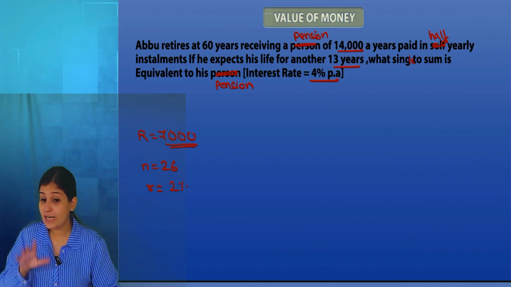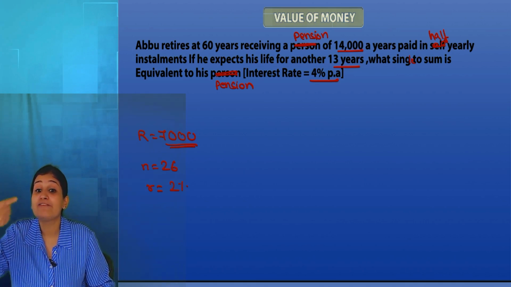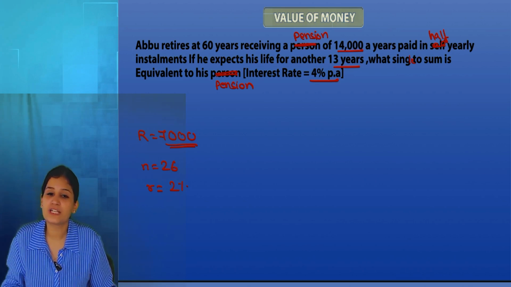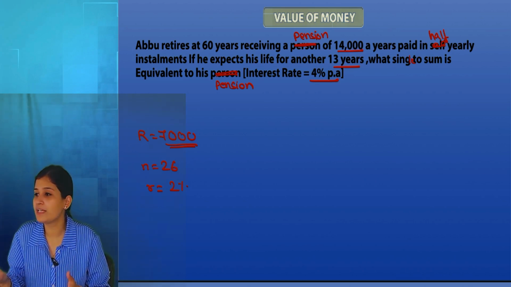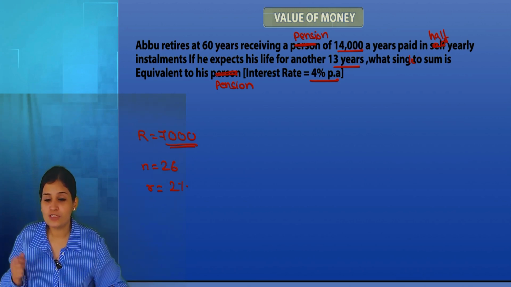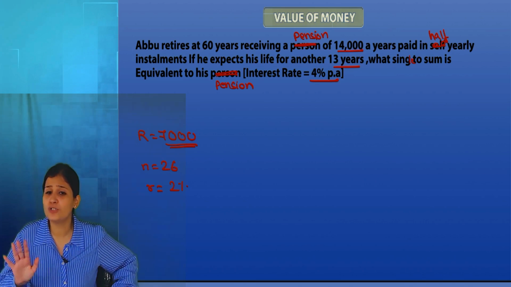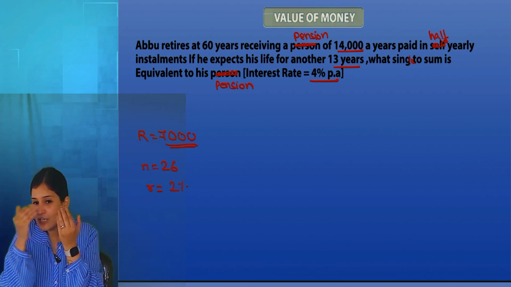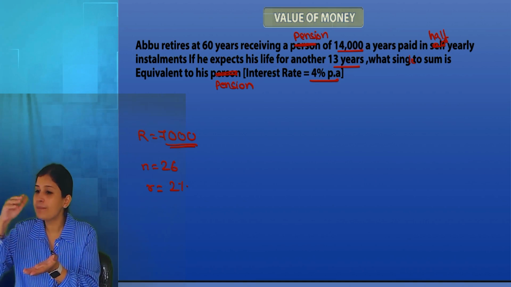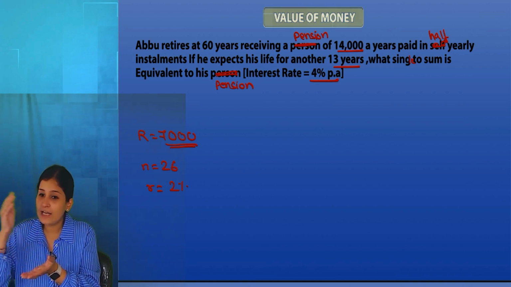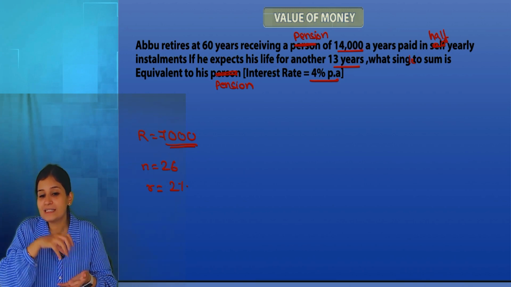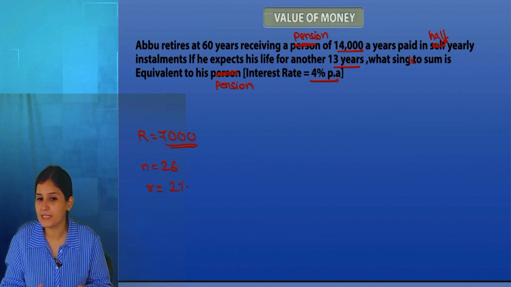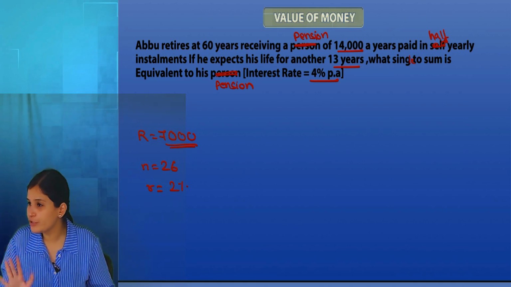Now understand, the pension is going to come in the future. He is saying that getting 7,000 every 6 months makes no sense to me. What will I do with only 7,000? So Abu says, I don't want you to give me 7,000 every 6 months. Calculate it at today's rate. What is the single sum? Suppose you pay me 7,000 for 13 years at the rate of 2%. If you would have paid me, it would have cost you something as a whole.